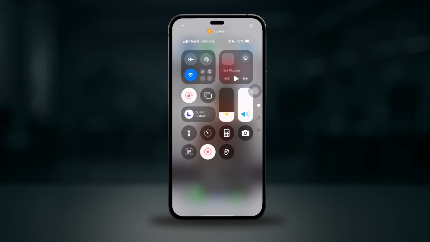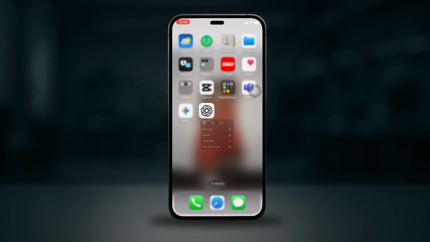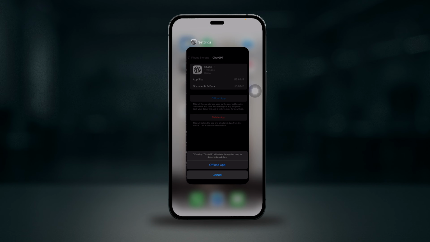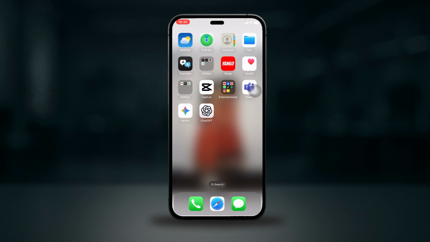And the next step is to close the ChatGPT app completely. Swipe it off from the bottom and then find ChatGPT and swipe it away from the screen. This will clear up any memories that it took.